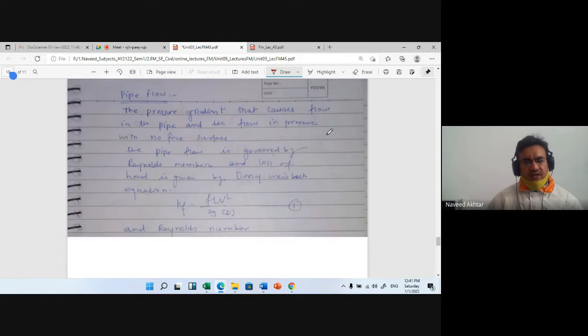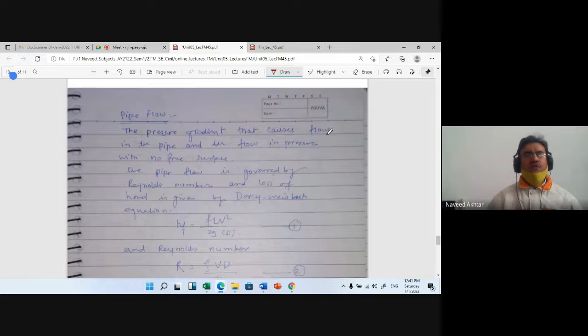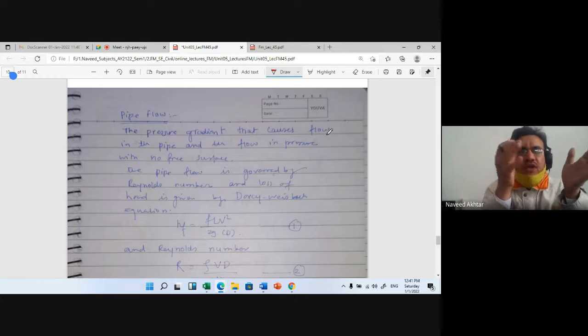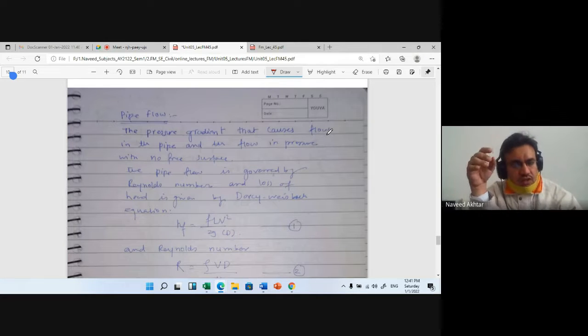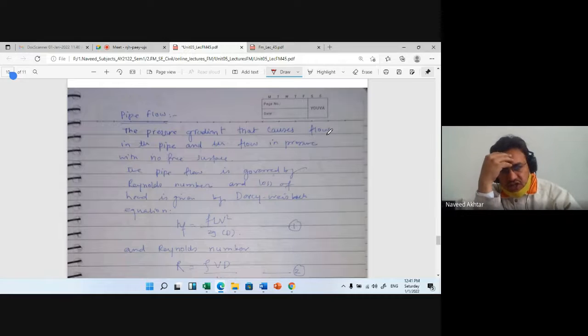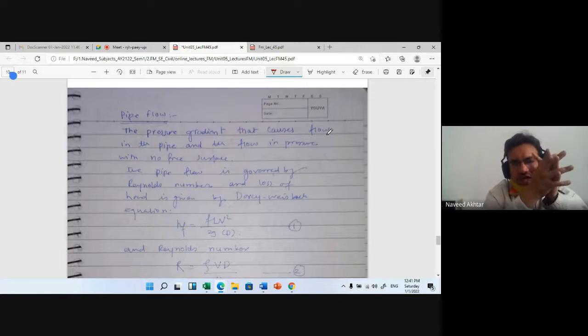Now we have already seen the pipe flow and the difference between pipe flow and open channel flow. The pressure gradient causes flow in the pipe, and there is no free surface in the pipe flow condition.